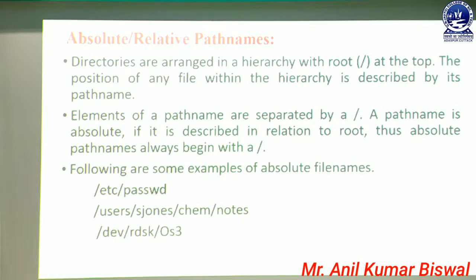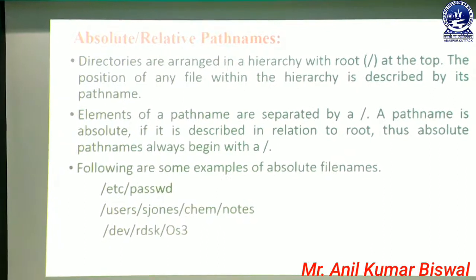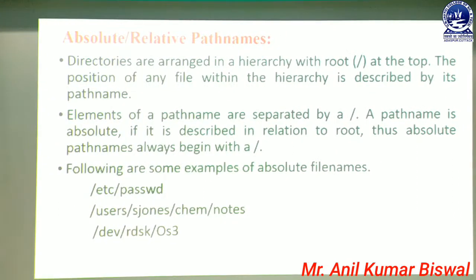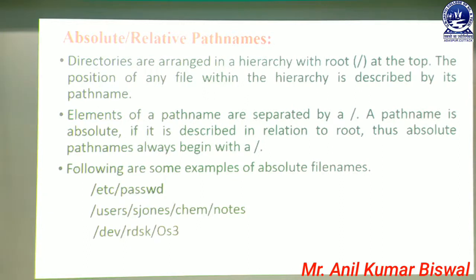Whenever a user wants to describe that hierarchy, it is always mentioned through the path name, where we write a forward slash and then other directories which contain some specific relevant file. That file must be selected through a specific path, and that path must be distinguished through the forward slash concept.